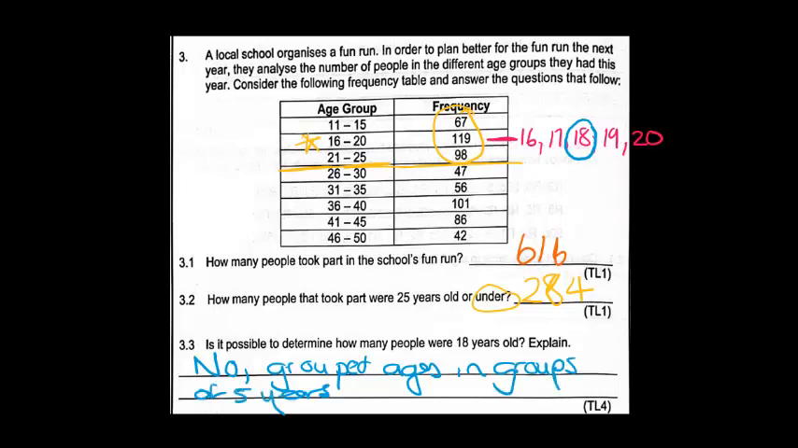This means that of the 119, all of them could be 18 years old. None of them could be 18 years old. Half of them could be 18 years old. It is impossible to tell, based on the data given to us, how many are 18 years old.